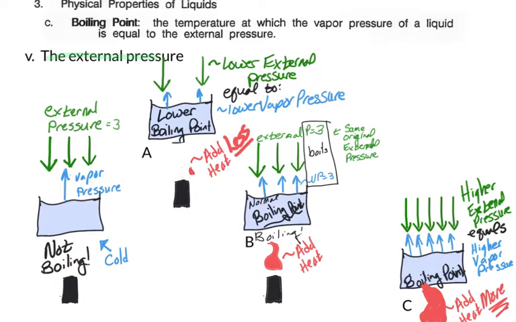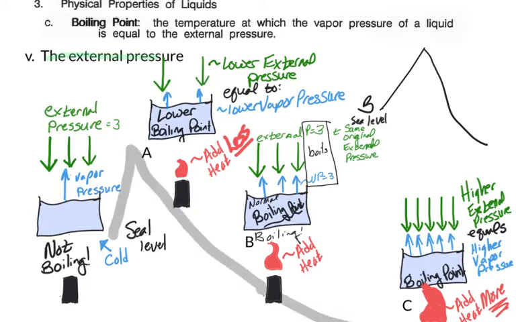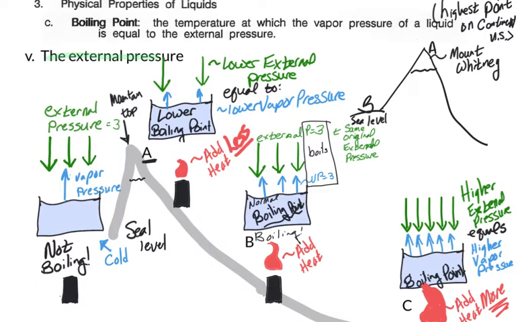Where does this come into play in real life? Well, there's a couple of things that we can see. First off is like a mountain. So if we draw this like a mountain, you can see that letter B would be something like sea level, where we live. And letter A would be the top of a mountain, maybe something like Mount Whitney. And letter C would be the very bottom of a mountain, maybe below sea level even, something like Death Valley.